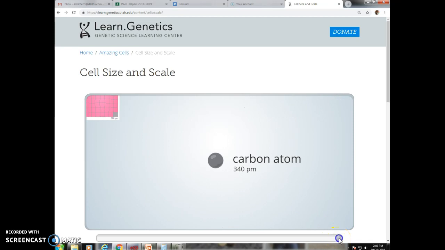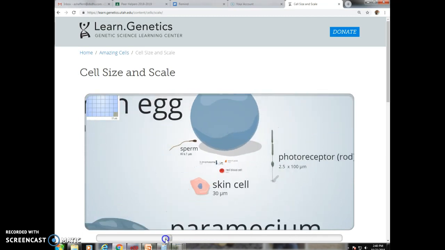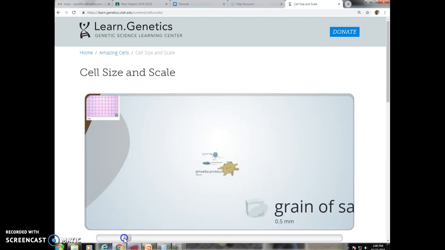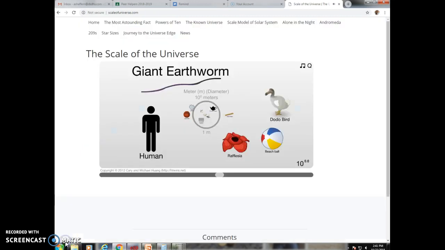If you go to another website, which I'll also post for you, you could see in relation to things even smaller than an atom, like the particles, protons, neutrons, electrons. And then you could also zoom out and see things much larger than you. So give me a second and I'll pull that up for us as well. So here's this website. You could see a human, all right? And here's a beach ball, one of those large beach balls. Here's a dodo bird. They're extinct. A giant earthworm. Oh my goodness. I bet you never knew those existed, but they do.